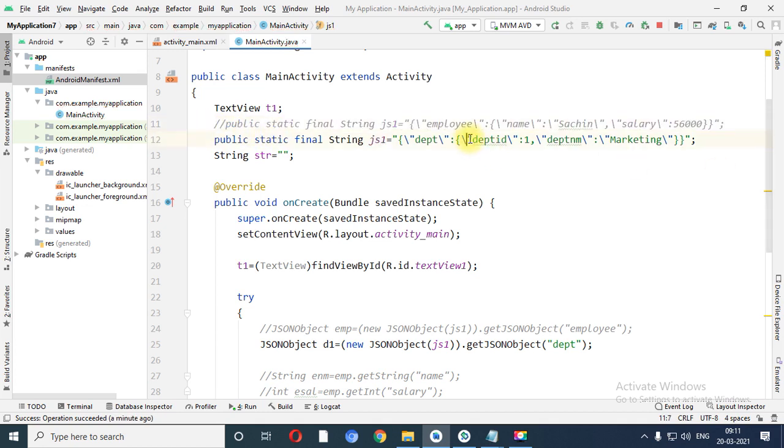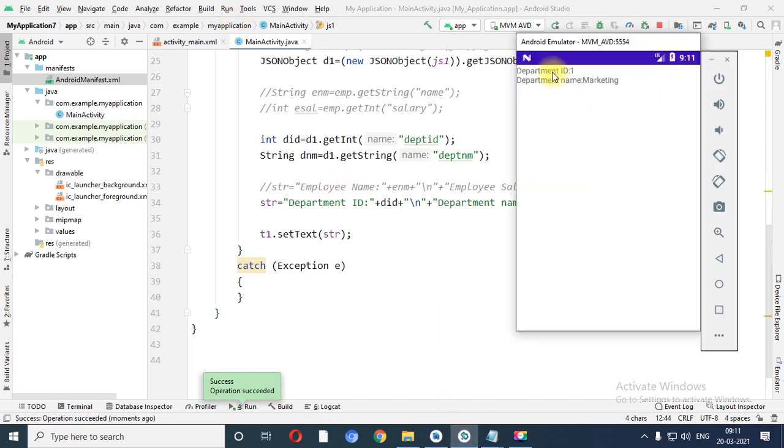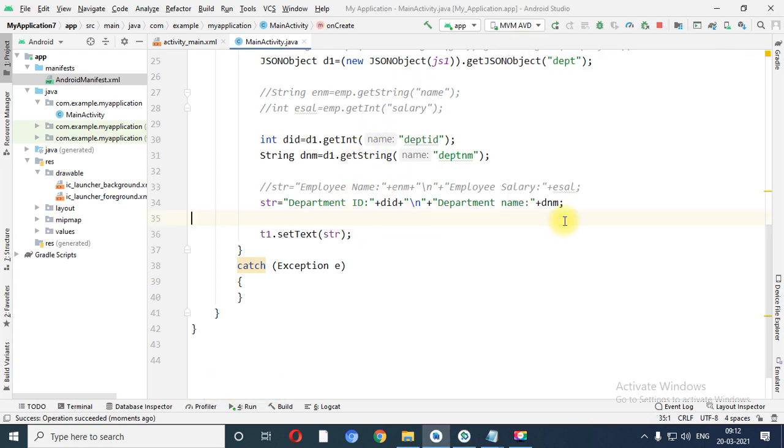So I want to print the content of department. Let us execute the following code. See, you can observe that department ID is 1 and department name is marketing.